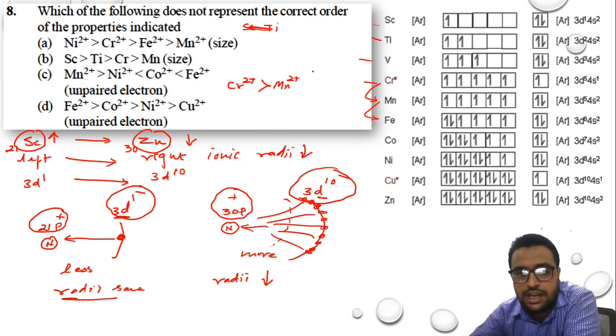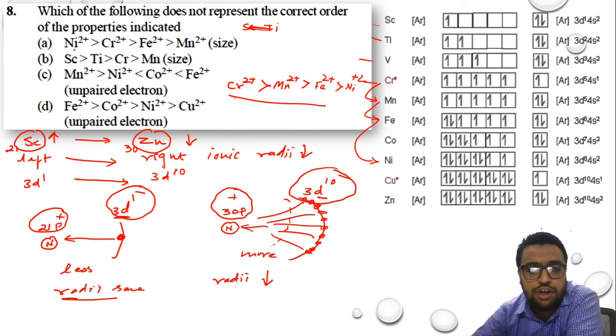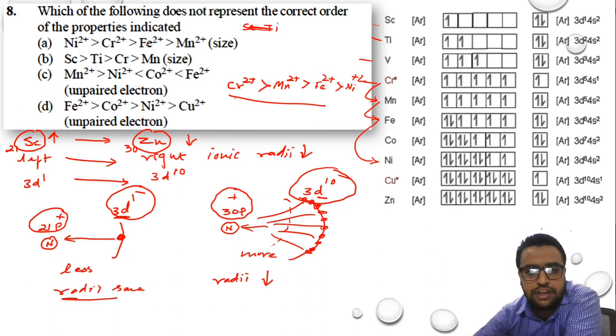मैंगनीज से कम किसका रहेगा? It will be of iron. तो मैंगनीज is greater in size when compared to iron. And then from iron if you move towards nickel, finally nickel will be having the smallest radii. So the right order of atomic or ionic radii is chromium, manganese, iron, nickel. But what is given in option A? First nickel, then chromium, then iron and manganese. That means this trend is wrong and our answer is right.